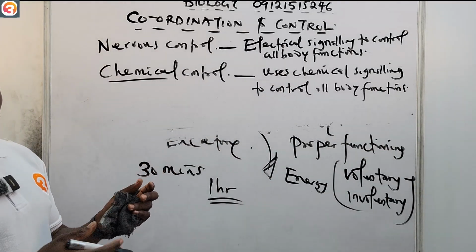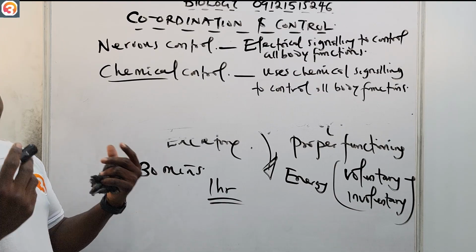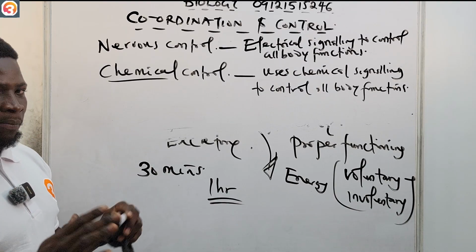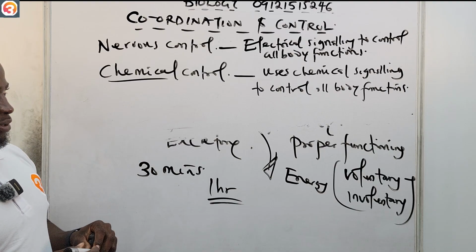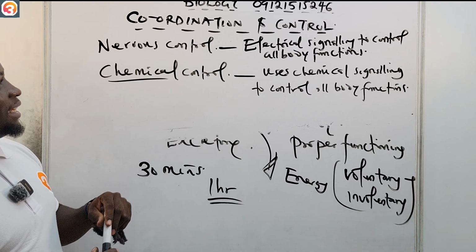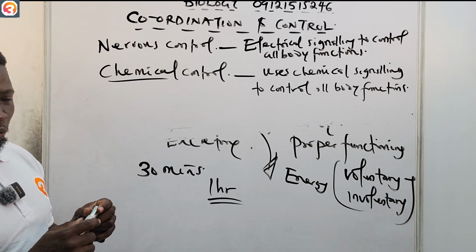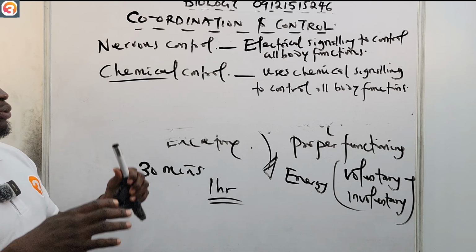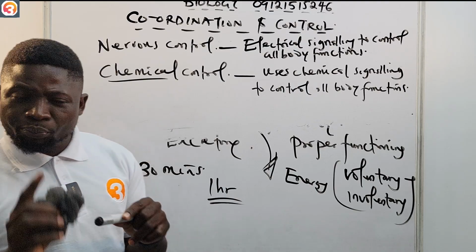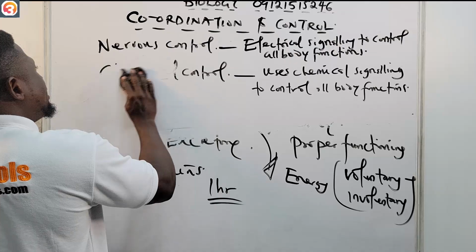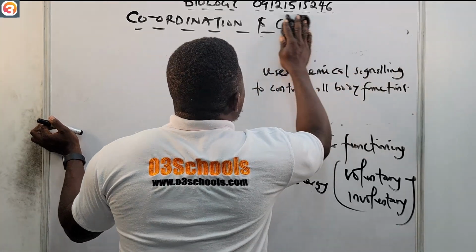The chemical control system is also called the endocrine system. We will talk about it fully in another episode. There's a full episode dedicated to chemical control, or the endocrine system. The nervous control uses electrical signaling to control body functions, while chemical control uses chemical signaling to control body functions. Let us draw a quick comparison between the nervous control and the chemical control.